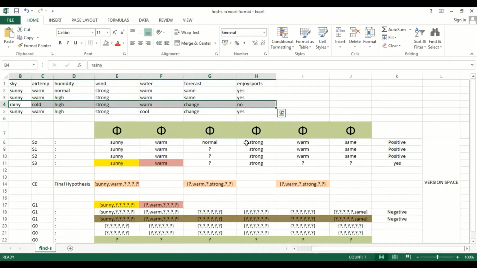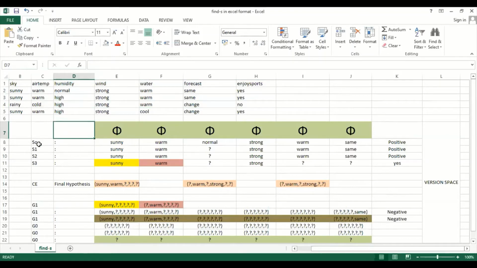So as I told you, first we need to set the boundary. To set the boundary, I'll start from the specific hypothesis. Let's say S stands for specific hypothesis, G stands for general hypothesis. In the initial stage, you first set the boundary from the phi symbol. This phi symbol indicates the specific hypothesis. Since I have 6 attributes here, sunny, warm, normal, strong, warm, same, I'm going to place 6 phi symbols.